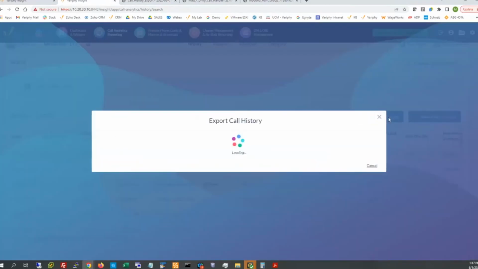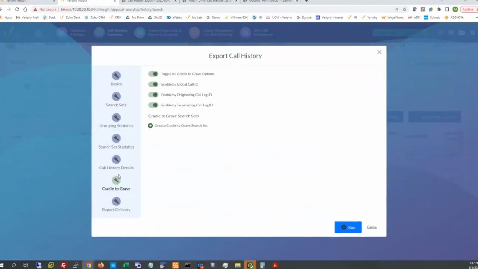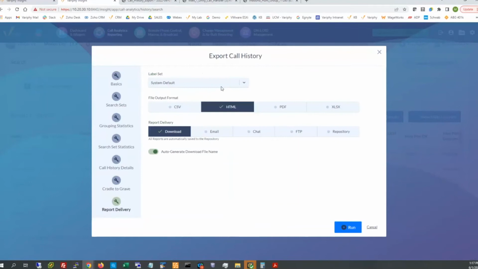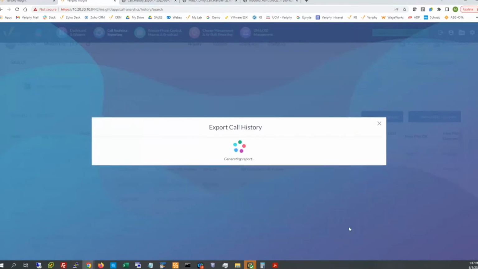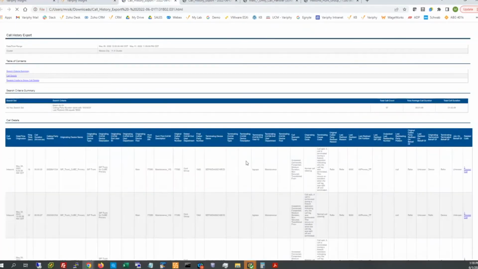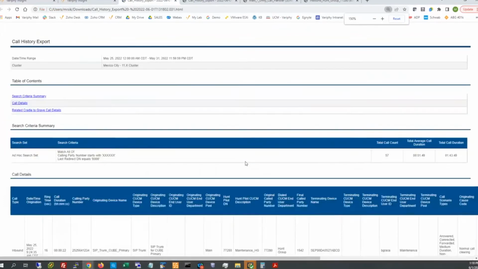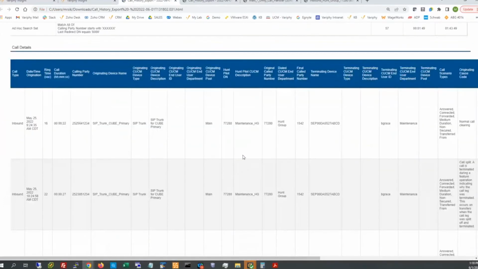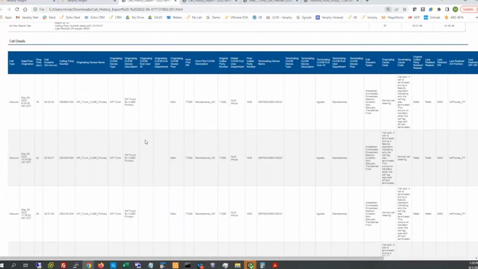Let's go ahead and run the export now. Make sure the cradle to grave is turned on. Okay, very good. Let's run this in HTML. It should be pretty quick. All right, let me zoom in for your eyes again. Maybe 125 is best.